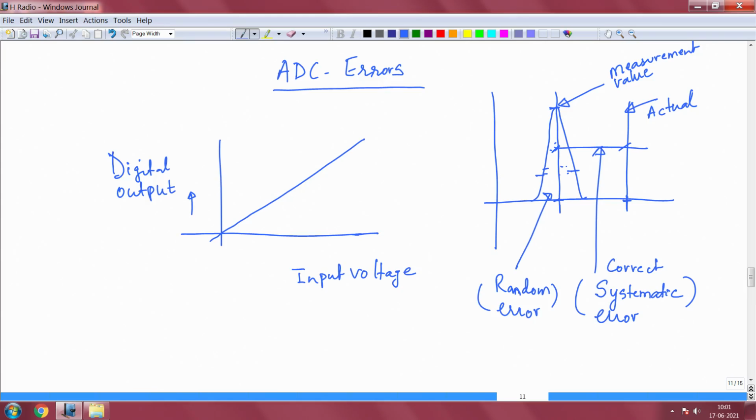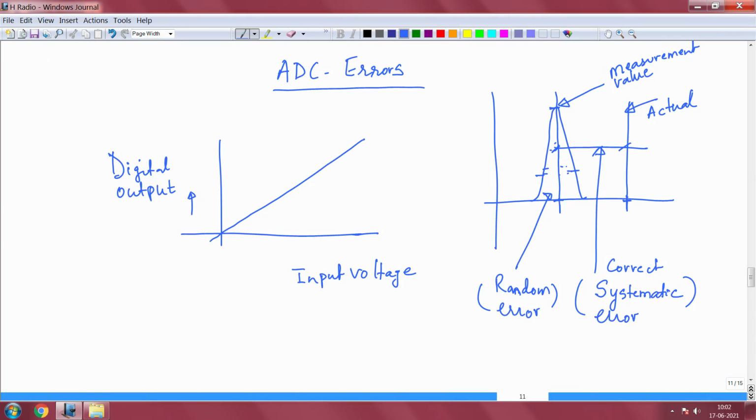So, this picture on the right side is more of a general understanding. We will try and see how to map it to the ADC, but in general, for any error you should first be clear about which errors are correctable, which you can measure and apply certain offsets to correct, which are essentially systematic errors, and then there are random errors.